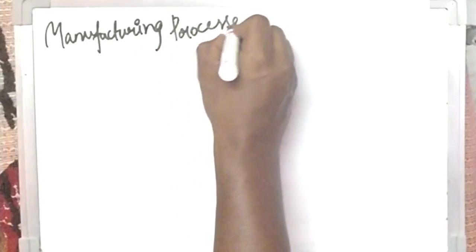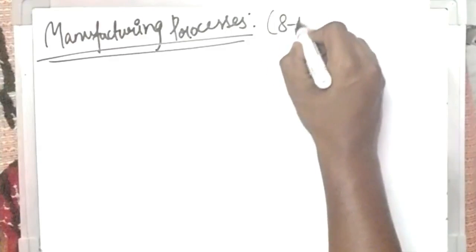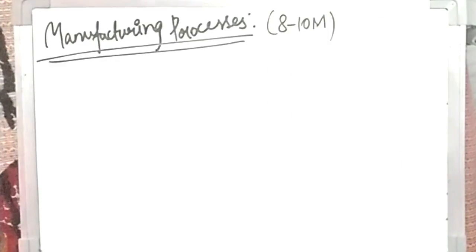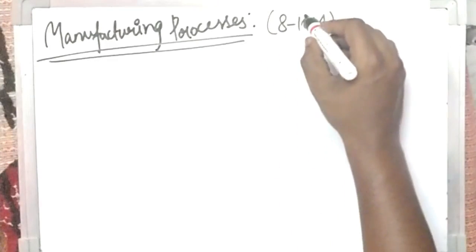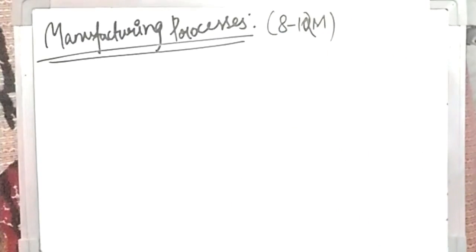So here again we'll be writing the different sections. Manufacturing processes, you will be getting about 8 to 10 marks. Sometimes it is actually 8 to 12 also.